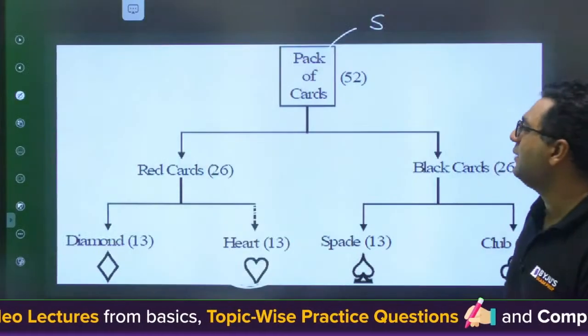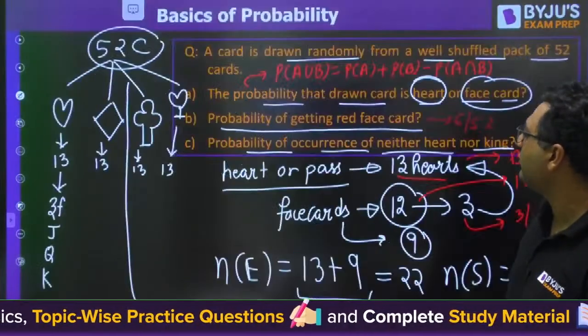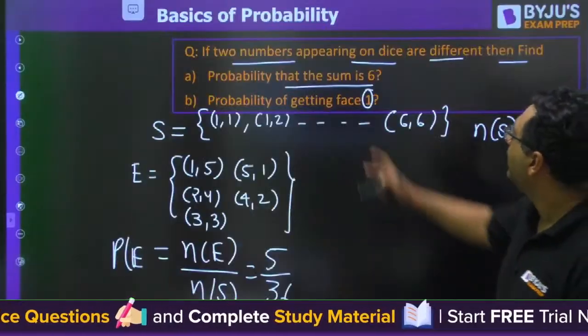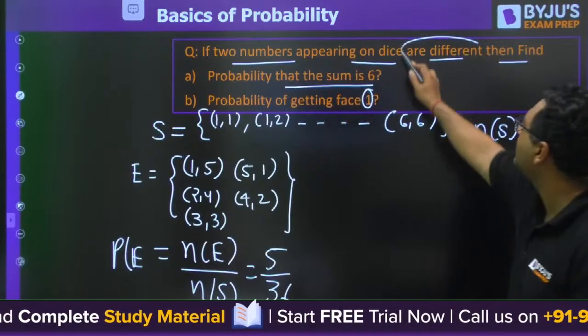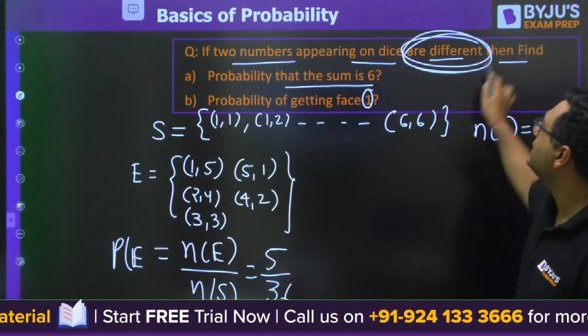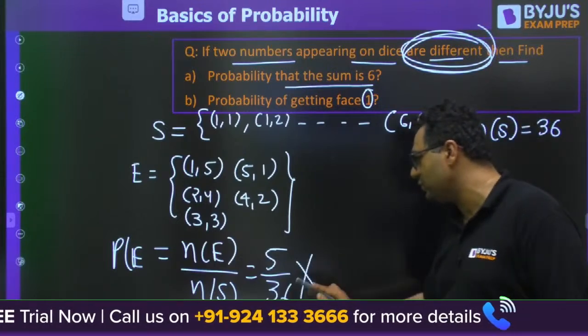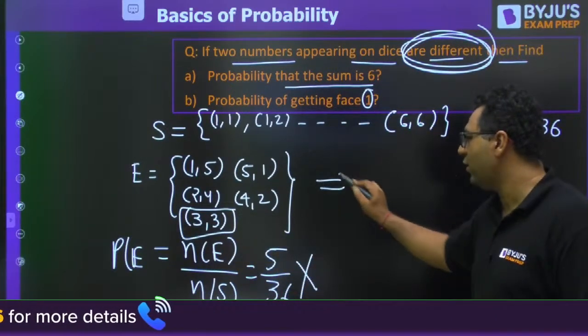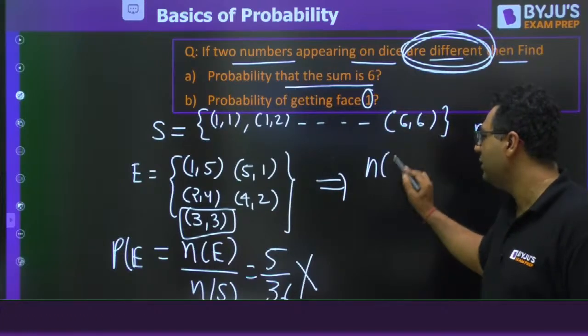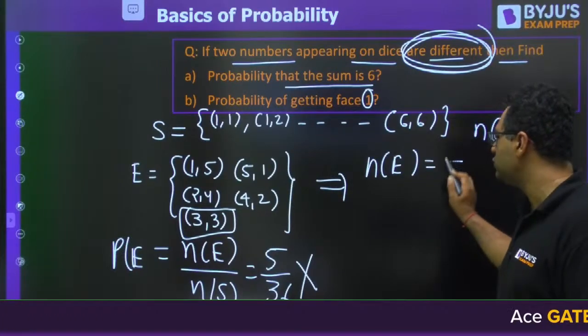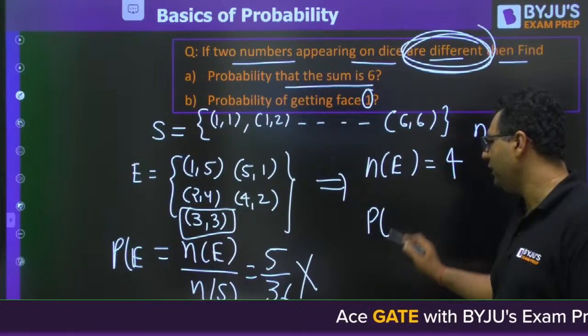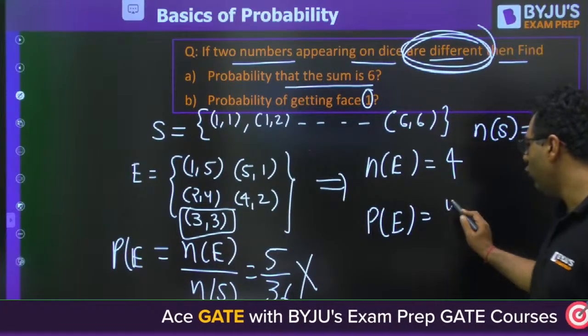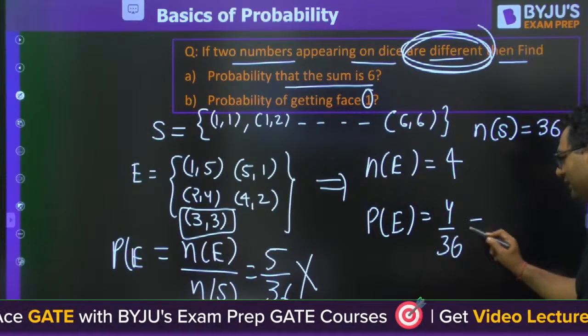3 plus 3 is the same number. Did he say that we shall not take the same number, if two numbers appearing on the dice are different? So he said different. So this is not the correct answer because 3 3 is the same. So what would be the answer now? This should be excluded. N of E would become equal to 4. So probability of E would be 4 by 36. So that is the mistake.